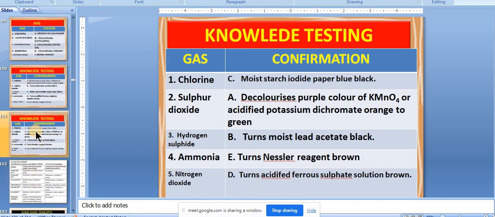Chlorine turns moist starch iodide paper blue-black. Sulfur dioxide decolorizes the purple color of KMnO4, or turns acidified potassium dichromate from orange to green. Hydrogen sulfide turns moist lead acetate paper black. Ammonia turns Nessler's reagent brown. Nitrogen dioxide turns acidified ferrous sulfate solution brown.